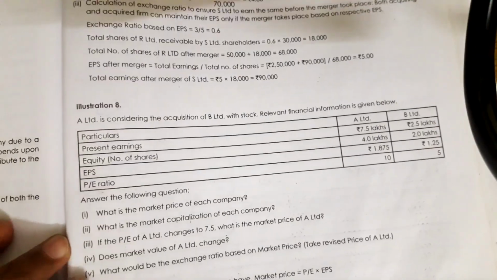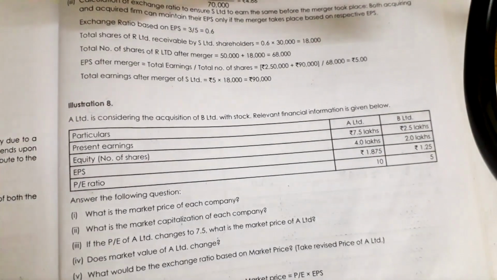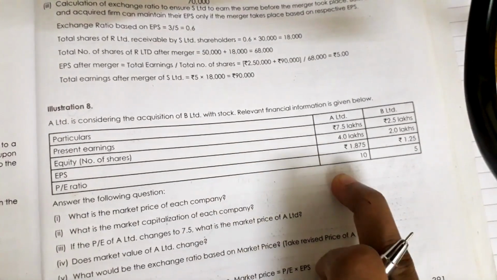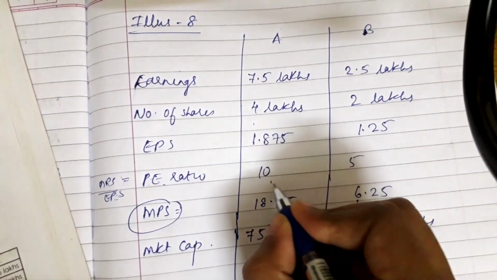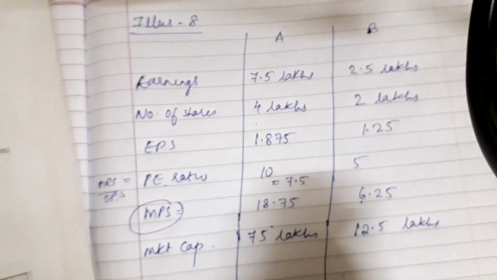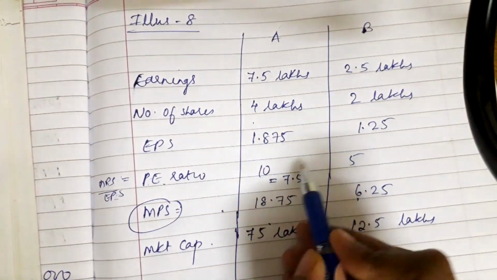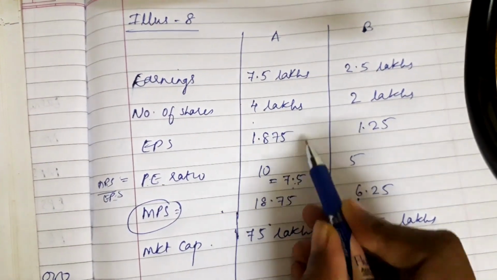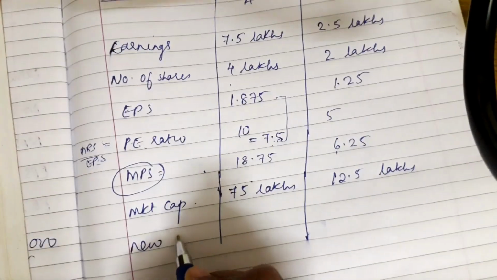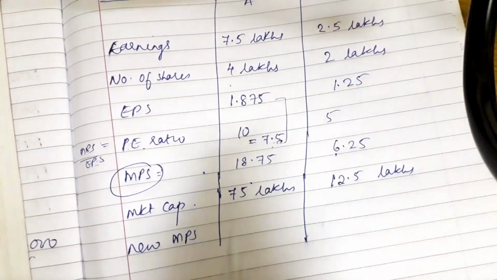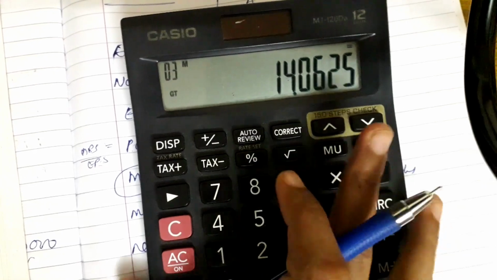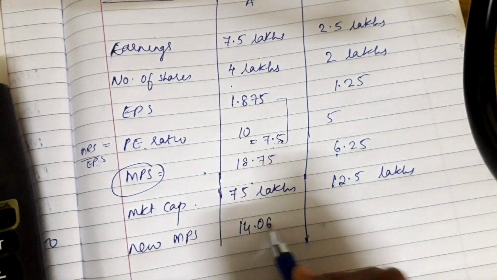Now the third question is the P/E of A Limited. Now they are saying the P/E of A Limited changes to 7.5. Let's change it to 7.5. So what is the market price of A Limited? If this has been changed to 7.5, the new market price would be 7.5 into the EPS of 1.875, that is 14.0625.